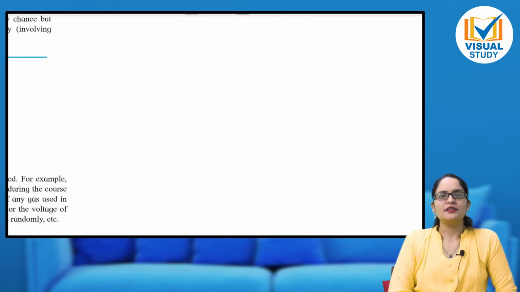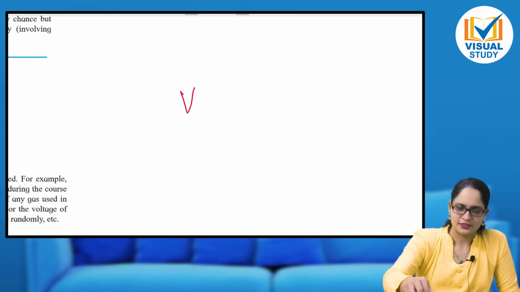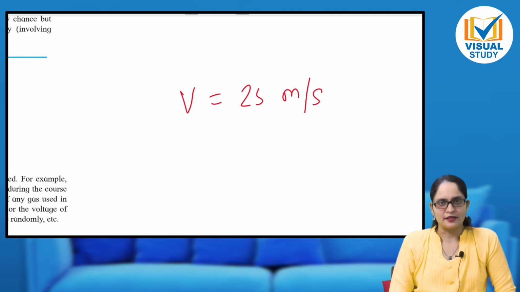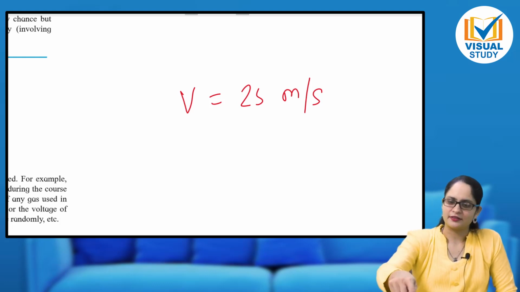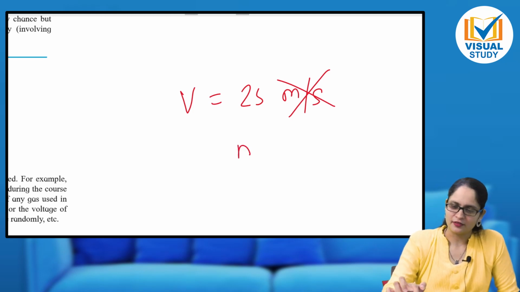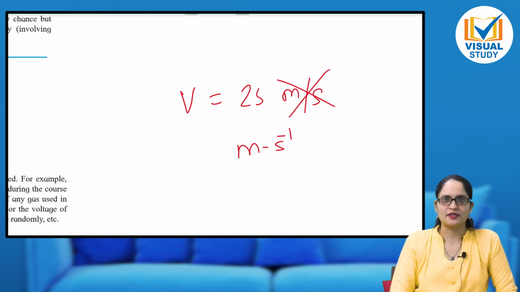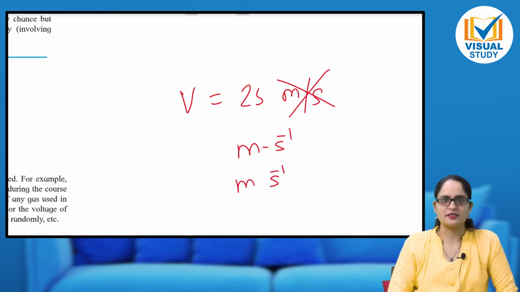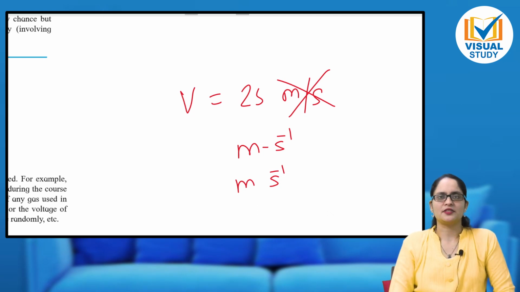Okay. Then another important convention. Don't write the unit in the form of ratio. Means what? All of us have the habit of writing velocity as 25 meter per second. No, it is a ratio and you should not write like this. You should not write the unit like this. You should write it like meter dash or hyphen second raised to minus 1, or meter space second raised to minus 1. That is how you should represent it.